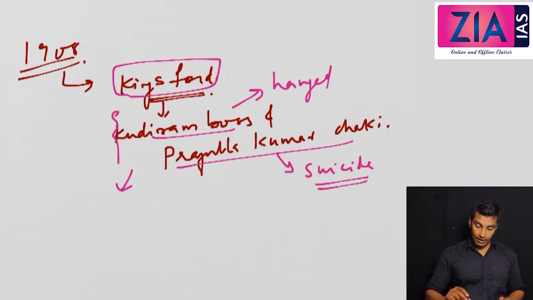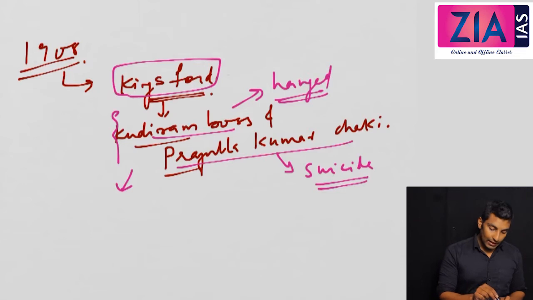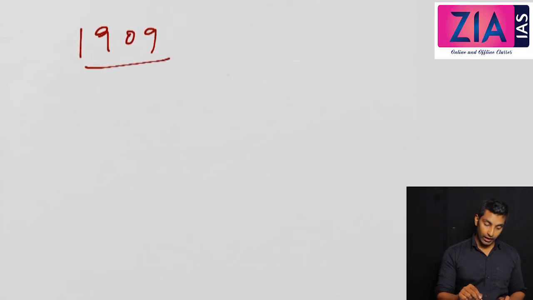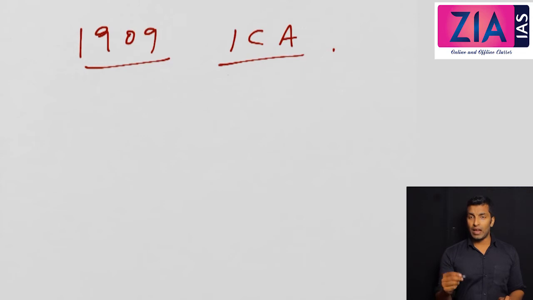All this actually happened much before Bhagat Singh, Chandrasekhar Azad, Rajguru, etc. So this happened much before these very famous revolutionaries. Now, the next topic that I am going to discuss is the Indian Councils Act of 1909. Very important, both from prelims as well as mains point of view.